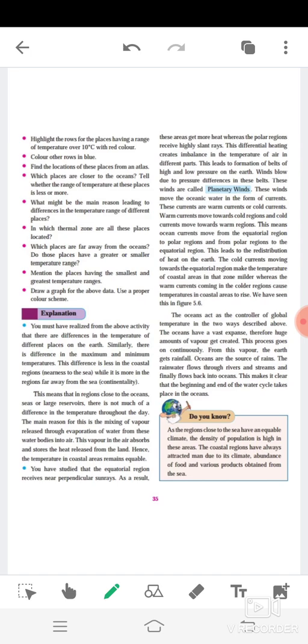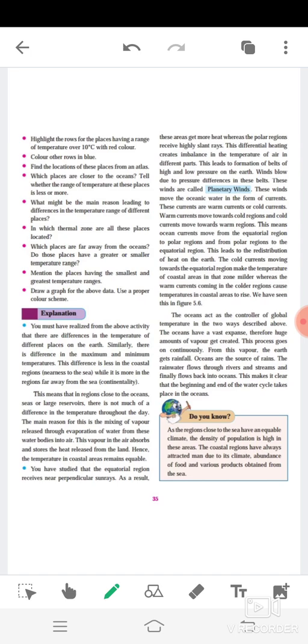The ocean acts as the controller of global temperature in the two ways described above. The oceans have a vast expanse, therefore a huge amount of vapor gets created. This process goes on continuously. From this vapor the earth gets rainfall. Oceans are the source of rain. The rainwater flows through rivers and streams and finally flows back into the ocean. This makes it clear that the beginning and end of the water cycle take place in the ocean.